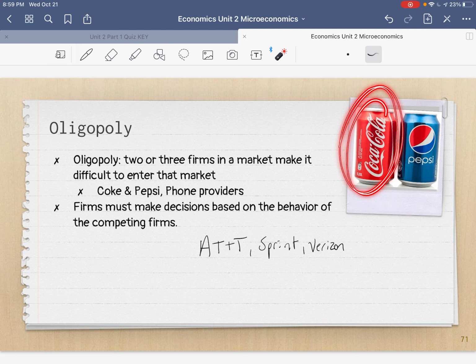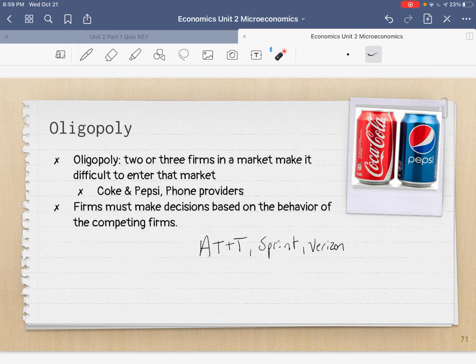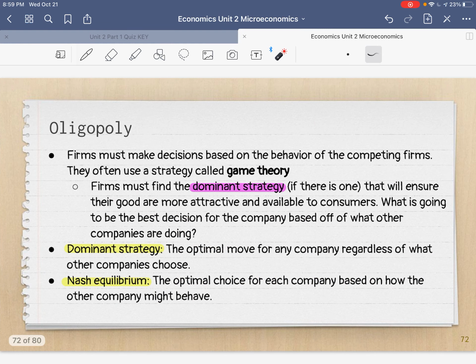So Coca-Cola is like, what products is Pepsi putting out? Are they advertising? Are they buying a Super Bowl commercial? And at the same time, Pepsi's doing the same thing for Coke. They're always watching each other, saying, what is that company going to do? And how can I do something better? So the whole idea is called game theory. In game theory, and it is kind of like a game, it's just a little bit complex.